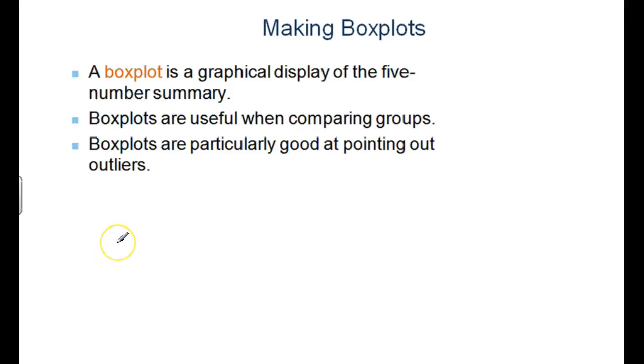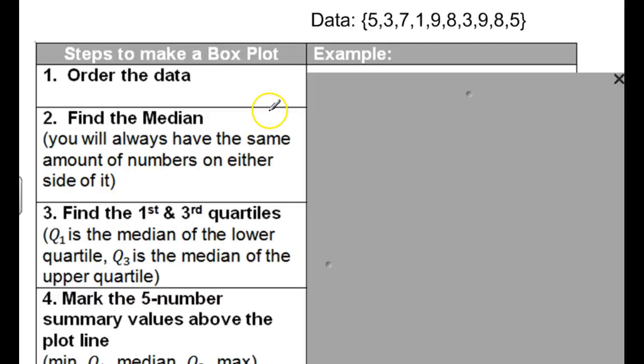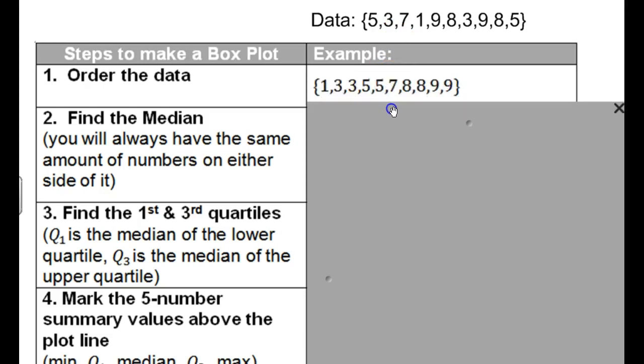So it's a graphical display of the 5 numbers, and they're really good at this. This is the key. If you want to find out an outlier, draw a box plot and do it on your calculator. That would be the key there. Easiest way to find outliers is to graph it. Now we're going to do this by hand. So if we start with a data set, there's your data set, the steps there, and you have this worksheet, so just follow along. Put the data in order.